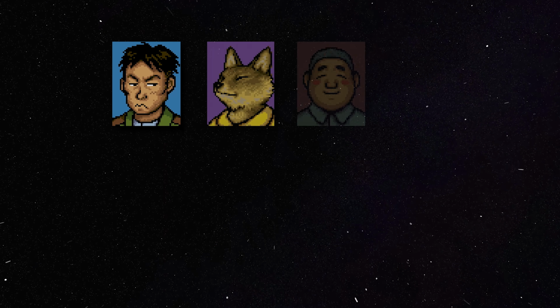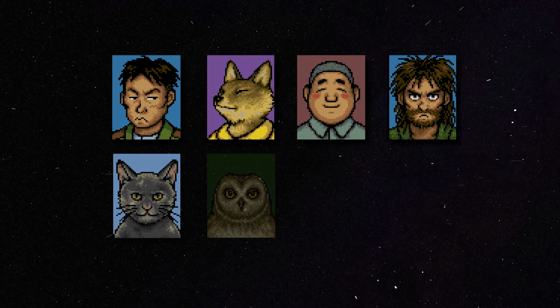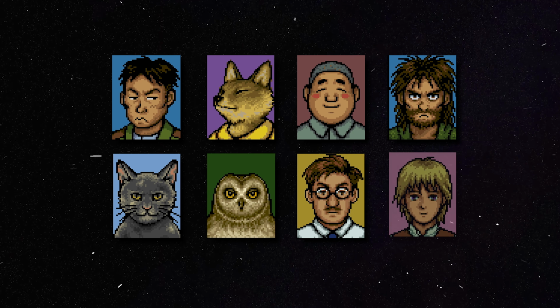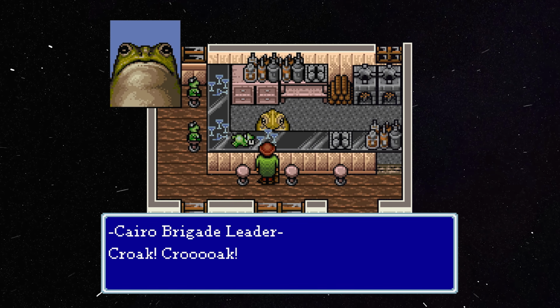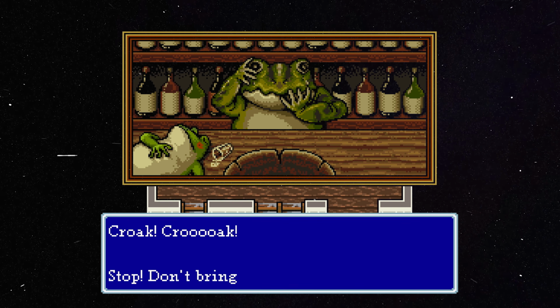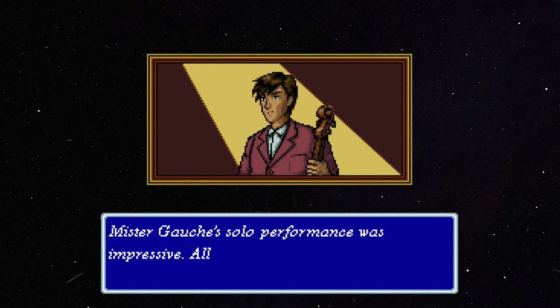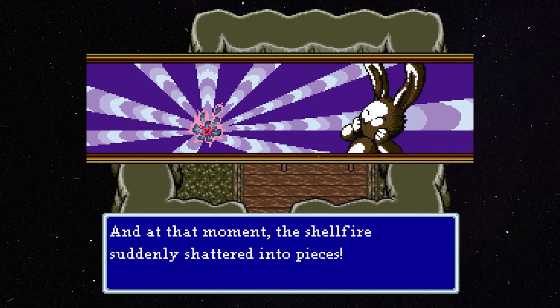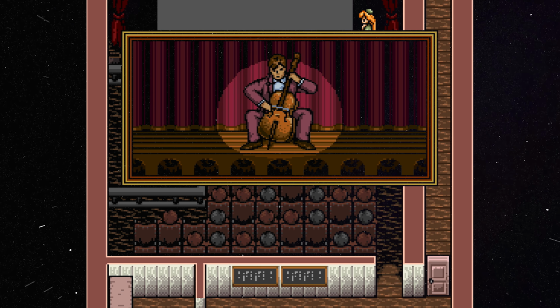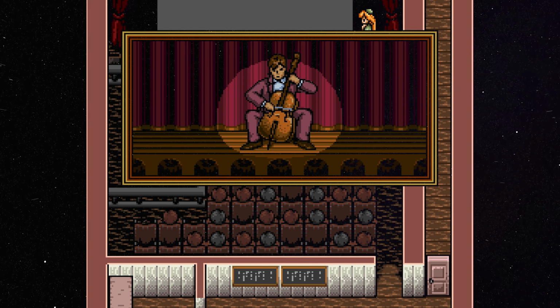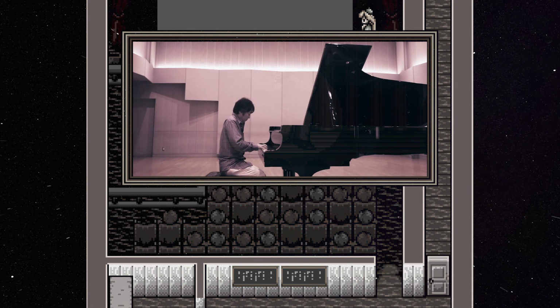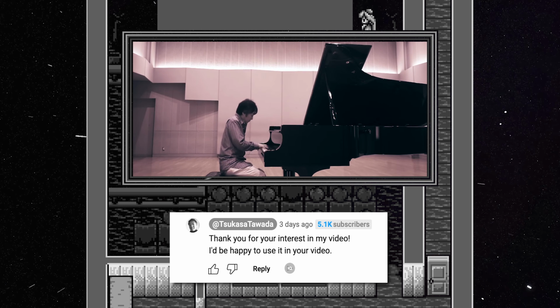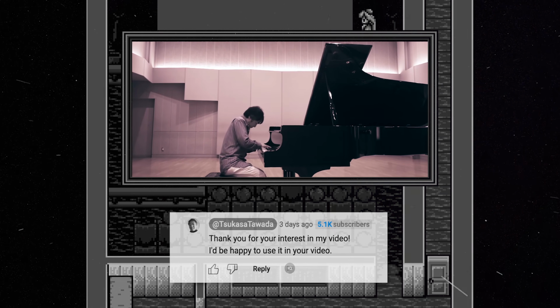Certain of these individuals have beautifully realized character portraits that feel right out of a children's picture book. Story sequences are brought to life by more detailed pixel artwork that work like storyboards, visually narrating the traveler's experiences or the stories that he hears. The music by Tsukasa Tawada is simply breathtaking, and I was able to get permission from Tawada himself to use his own piano arrangements for this video.